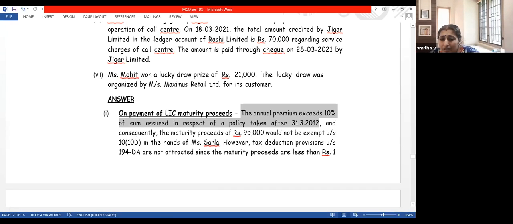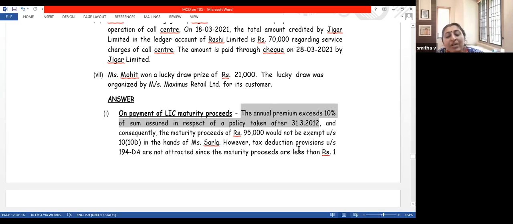Veena, happy life insurance company can claim 194DA. Yes, that is true, Veena. Under 10(10D), all life insurance policy incomes are not exempt. That is what I am explaining now. If the amount of premium which you are paying on an insurance policy is more than 10% of sum assured, then the maturity proceeds received are taxable. Of course, if it is received on death, then that is exempt. Otherwise, that is taxable. The policy is taken after 1/4/2012 and the amount of premium paid is more than 10%